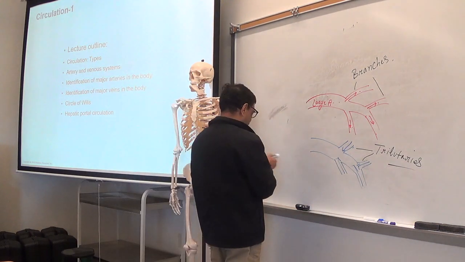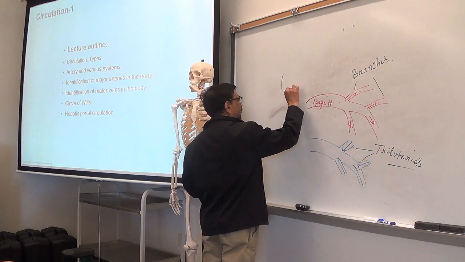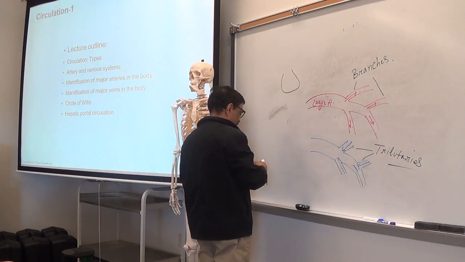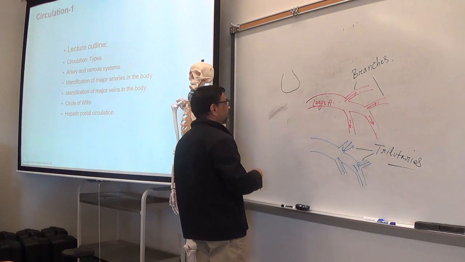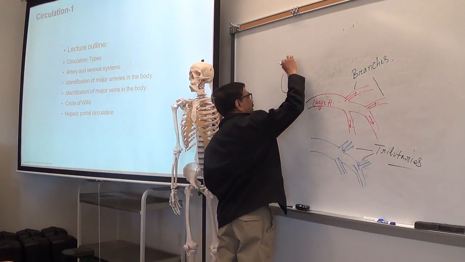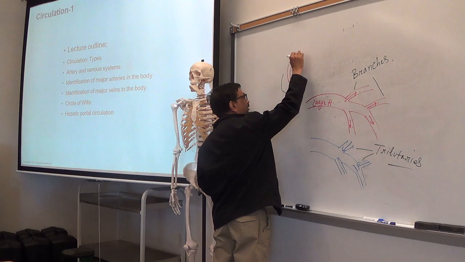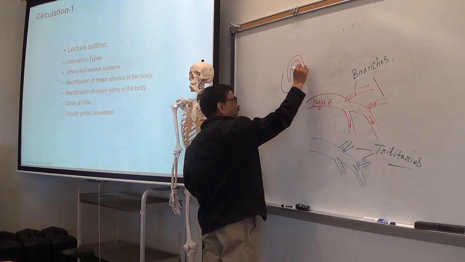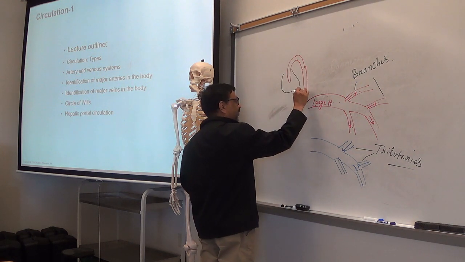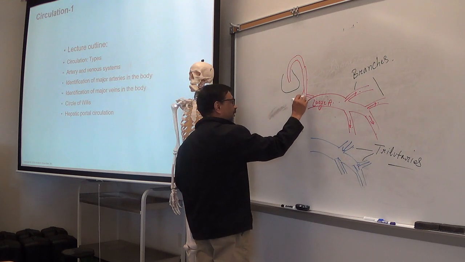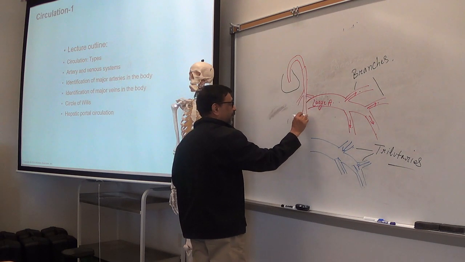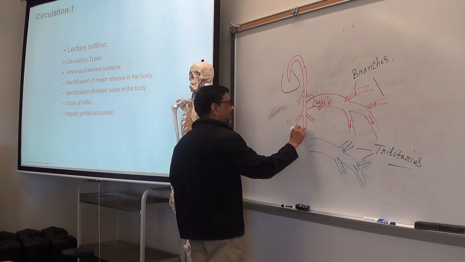So, what happens? This is the heart. Okay. So, the large artery aorta takes the blood out from the heart, and the branches of the aorta give blood to different organs of the body, right?